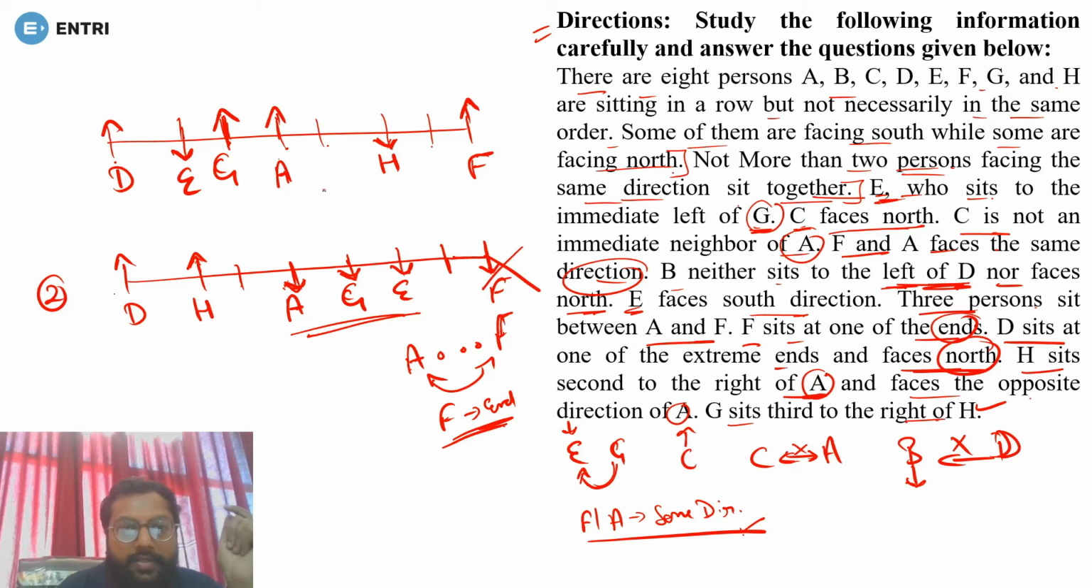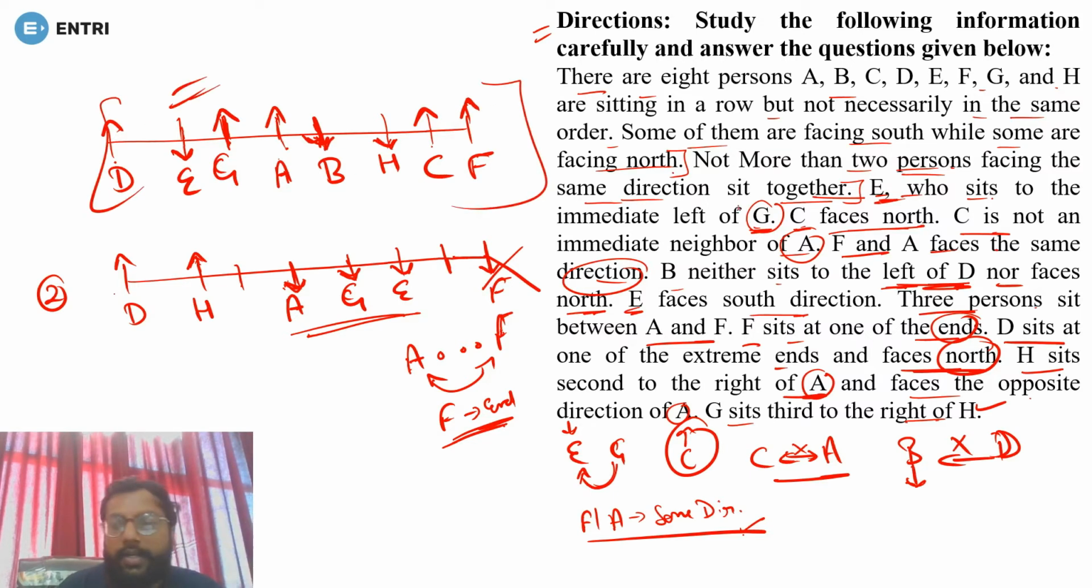Yes. Now in this case, we are left with C and B. So C is facing north, but C can't be the neighbor of A. So C can't come here. So C must be here and facing north. And last we are left with B. So B will be here. Now what will be the face of B? It will be south. Why? Because these two persons are facing north. So B must be facing south. So this is our final arrangement. Done. That's it.